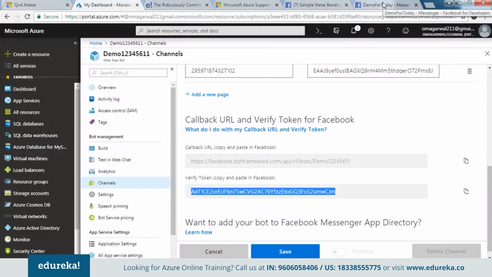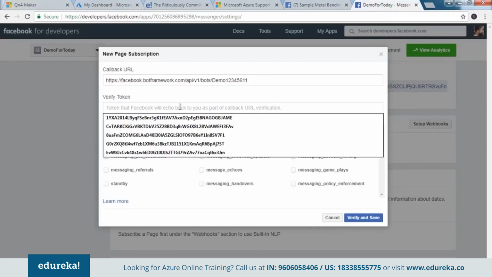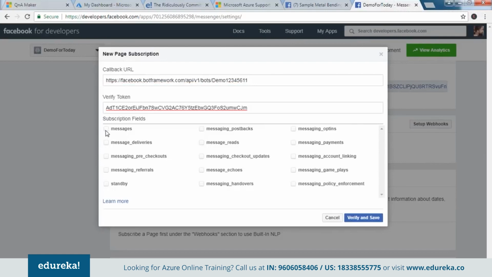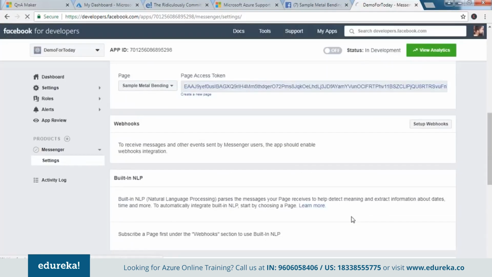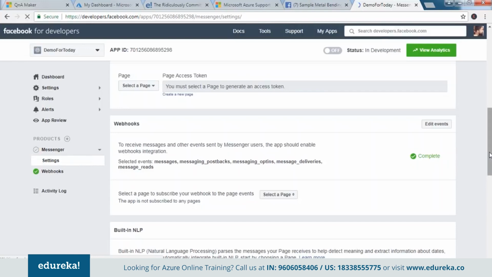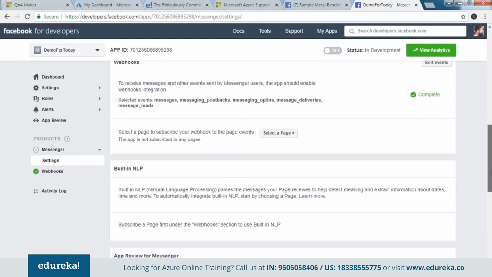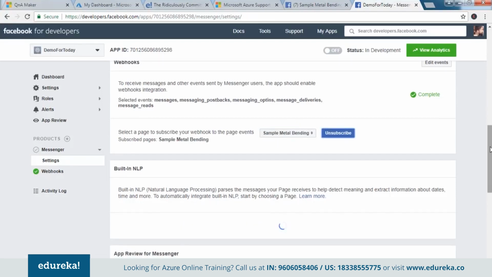Copy. Again, I paste it here. And these are the subscription fields that I need to respond. So I say verify and save. There you go. Select a page here. Again, sample metal bending, subscribe. So my webhooks are done now.